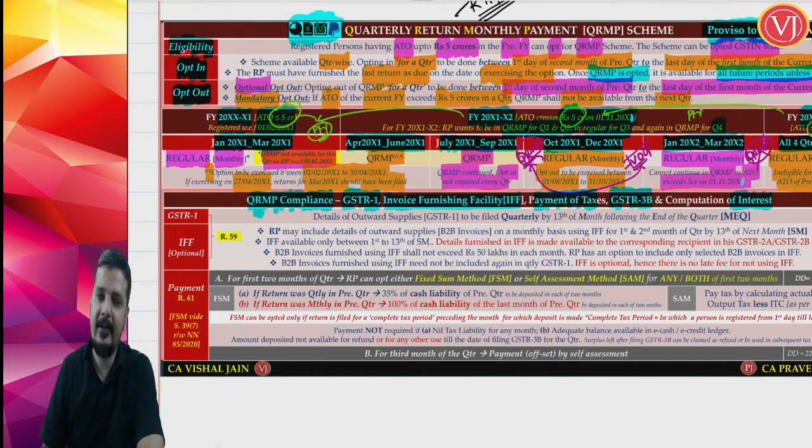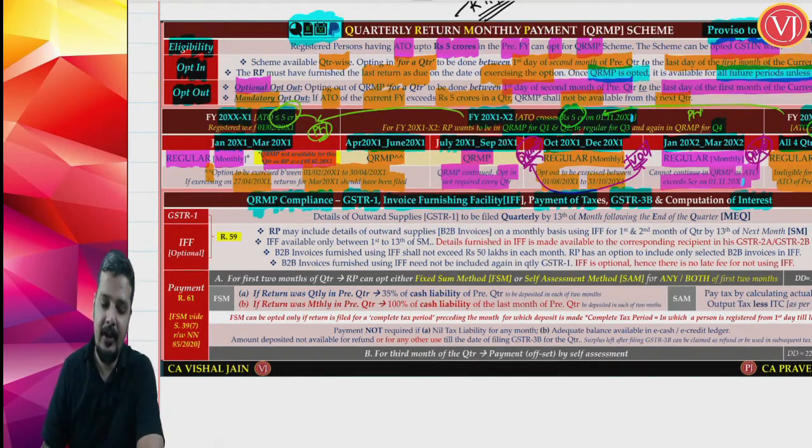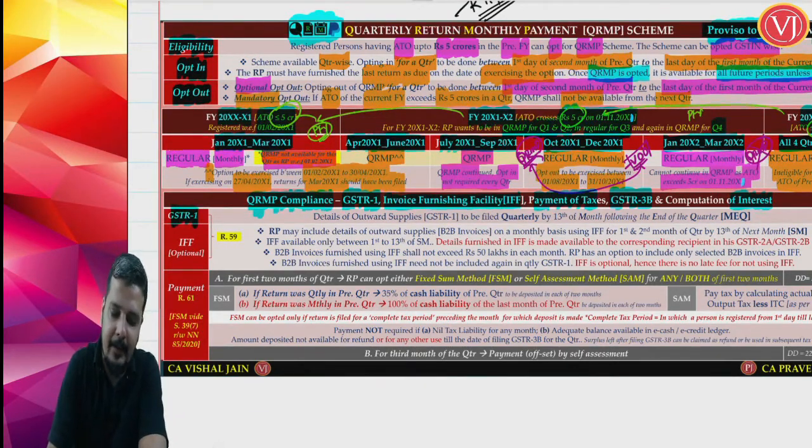Now friends, understand that in your QRMP scheme, the name itself tells that it is quarterly return, monthly payment. So GSTR 1 as well as GSTR 3B will be filed on a quarterly basis. GSTR 1, the details of outward supplies, will be filed only quarterly.